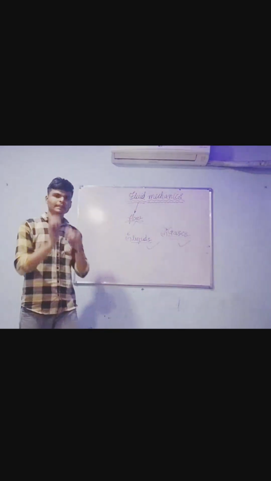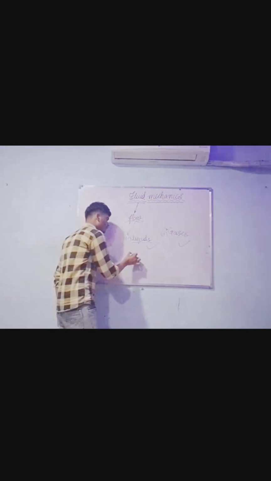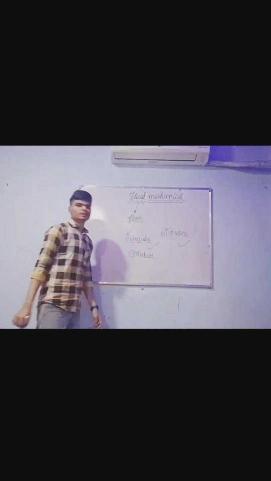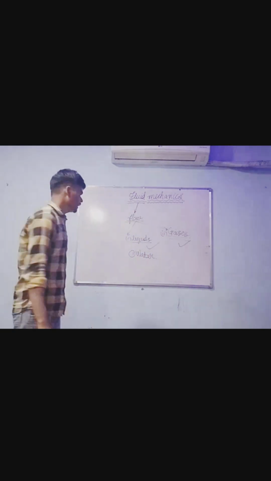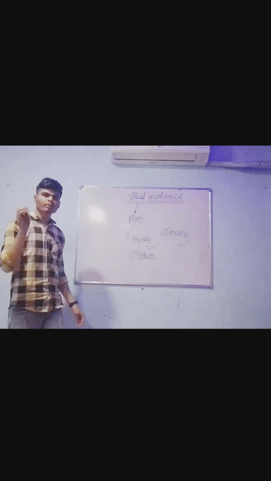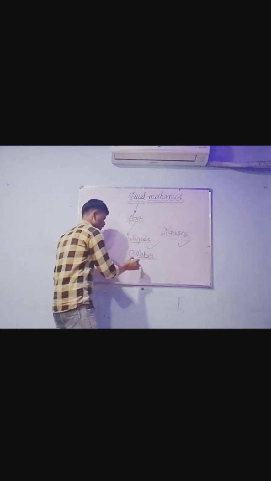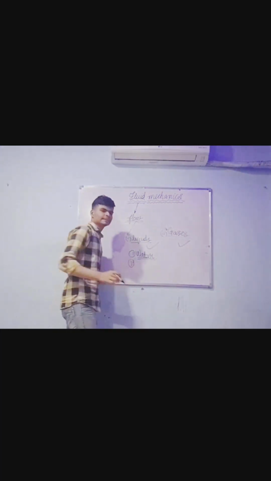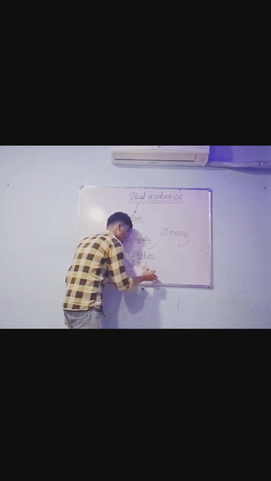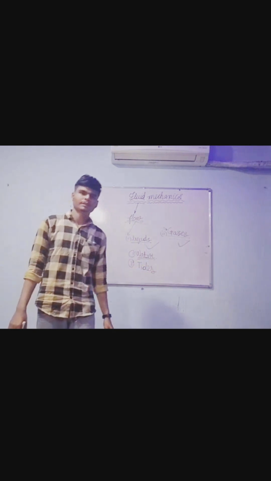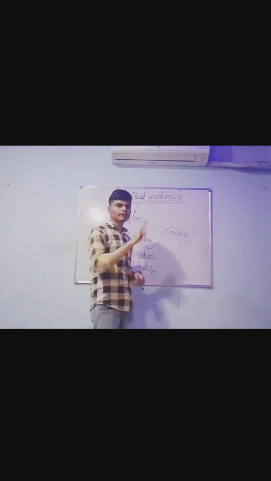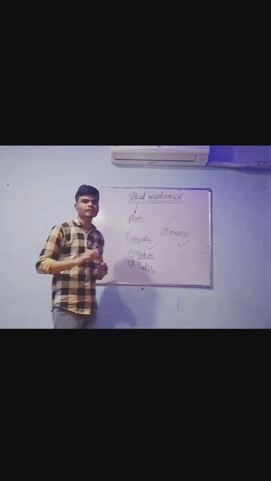Liquids you see in day-to-day life, for example water. Water can flow. Any liquid can flow, so liquids have the property to flow. Consider the high tides and low tides in the sea, the tidal effect, oceanic tides and oceanic waves. Waves are the flow of liquids. Flow of water is known as waves.